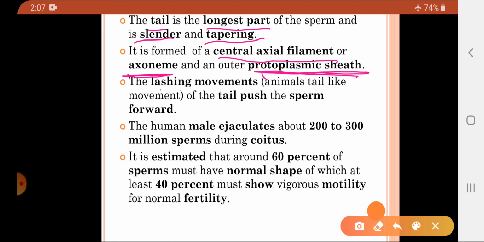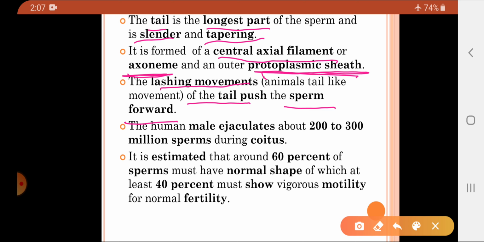Now the lashing movement of the tail. Lashing movement is the tail-like movement. You know that the animals that have tails, they move their tail. So that tail-like movement of the animals is called the lashing movement. So the lashing movement of the tail moves the sperm in the forward direction. So that is regarding the tail portion of the sperm.